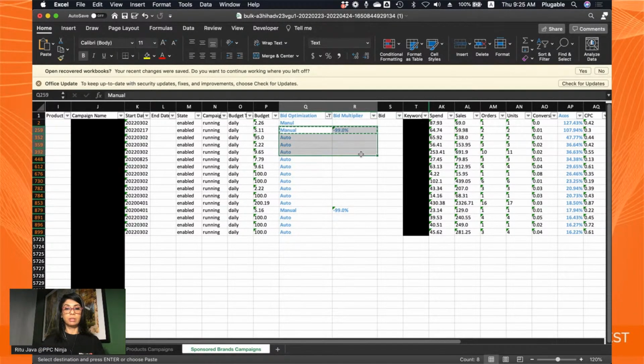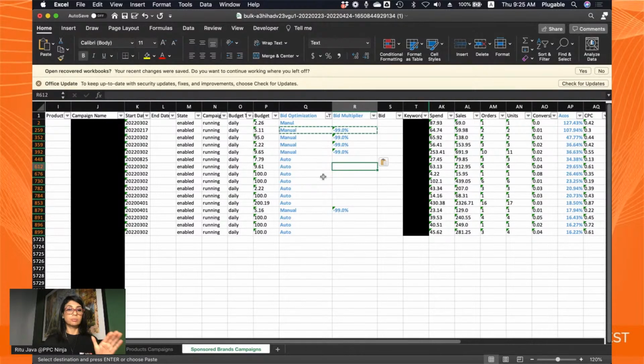So that's how you would make adjustments here. Let me just copy a few of these to show you what I would eventually do. This is what it would look like. And then we're done with optimizing sponsored brands, right? This is the sponsored brands section. Now let's move over to sponsored products.